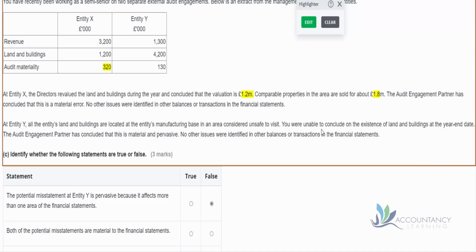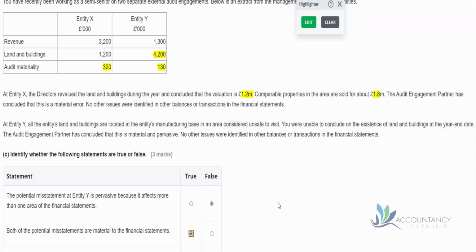And then in the other one, we've got the land and buildings, but we're just not sure that this number is okay because we've not been able to visit it. We can't even prove that the building exists. And again, that number is quite big. So that's likely to influence the readers of the financial statements. So yes, both of these potential misstatements are material.